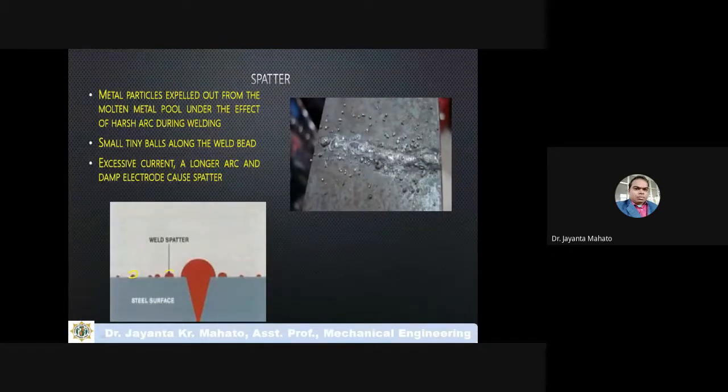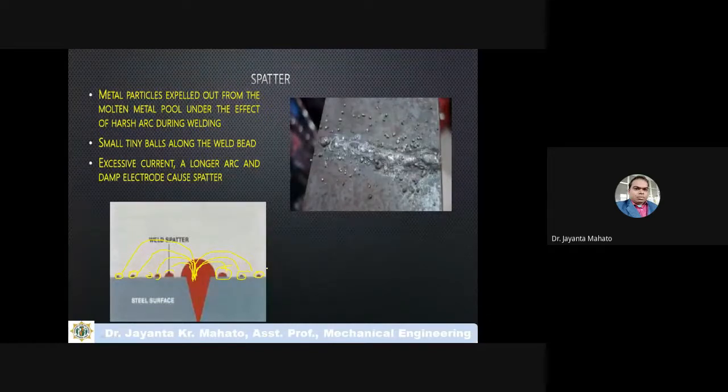These are actually molten material just thrown away from this molten zone, and at the surface of the workpiece some small molten material may form. So this is actually due to the throwing away of the molten metal. As welding happens, molten metal can come out like that.